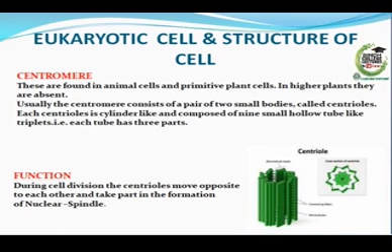Usually, the centrosome consists of a pair of two small bodies called centrioles. Each centriole is slender and composed of 9 small hollow tube-like triplets. Therefore, each tube-like structure has 3 parts. Functions of the centrosome: during cell division, the centrioles move opposite to each other and take part in the formation of the nuclear spindle.